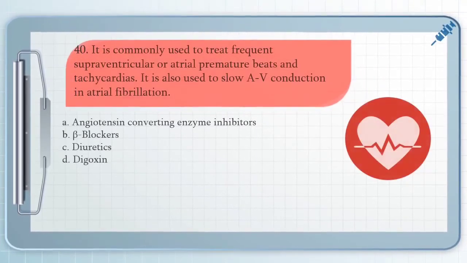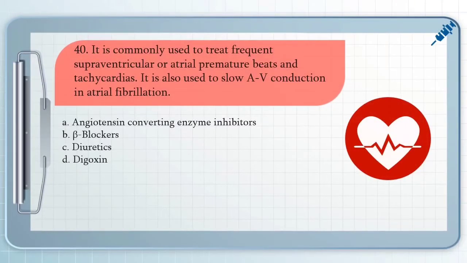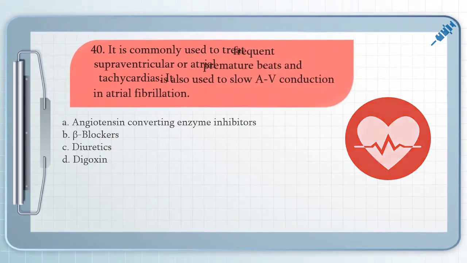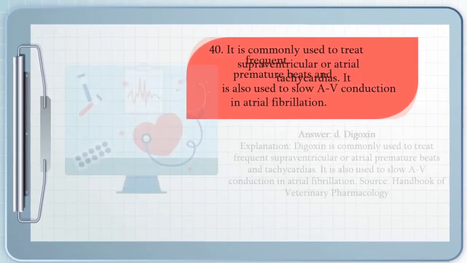Question number 40. It is commonly used to treat frequent supraventricular or atrial premature beats and tachycardias. It is also used to slow AV conduction in atrial fibrillation. A. Angiotensin converting enzyme inhibitors, B. Beta blockers, C. Diuretics, D. Digoxin. The answer for question number 40 is letter D.